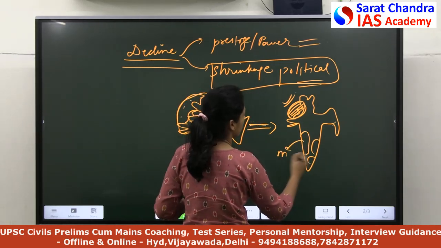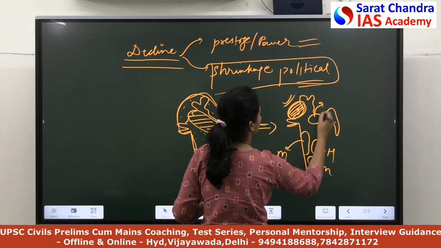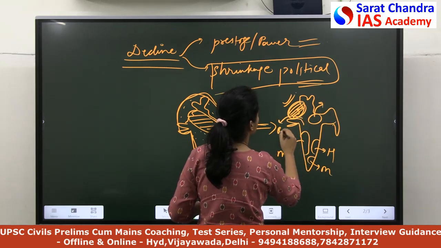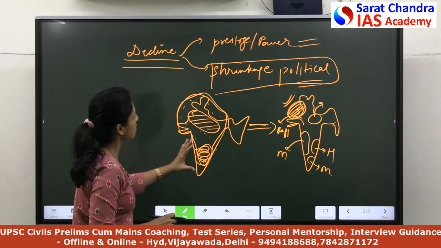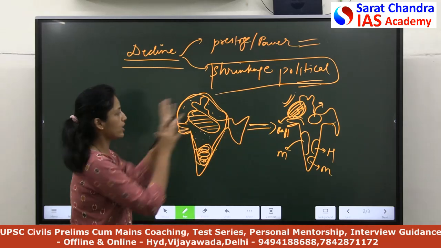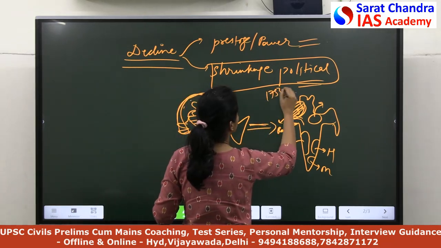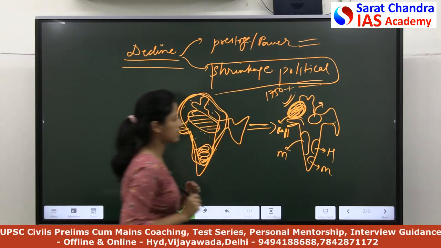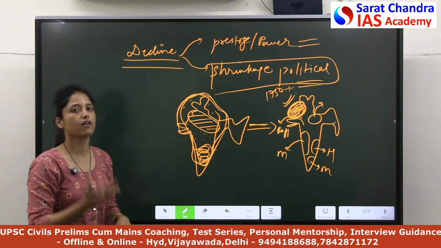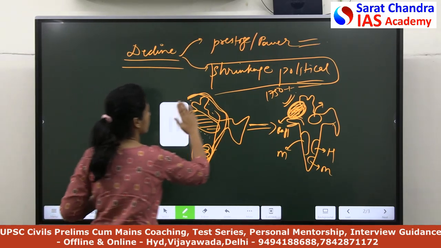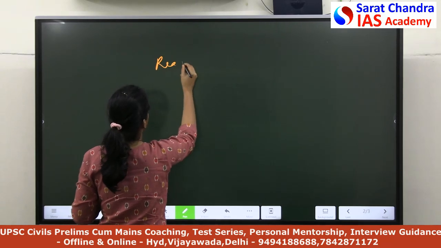Here you can mention the Marathas, here Hyderabad, here Mysore, here Awadh, here the Rajputana states. Whichever points you remember, I am just giving you an example of what I am thinking to make in the map in this point. I am showing the decline. So basically you can see, earlier the territories were this much, but after the 1750s, 1760s, the Mughal territory was restricted to these regions. So basically I have shown that it was declining. Now I have to discuss the reasons why it was declining. In the reasons, you can basically describe on these lines.